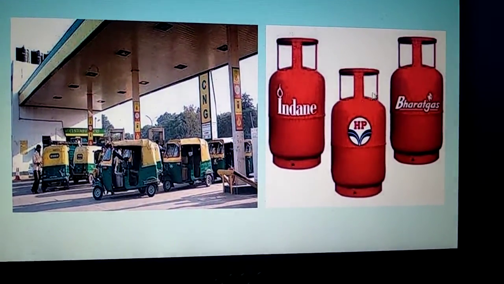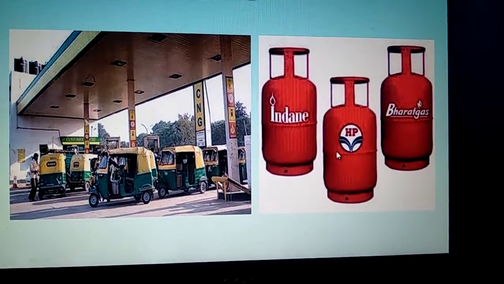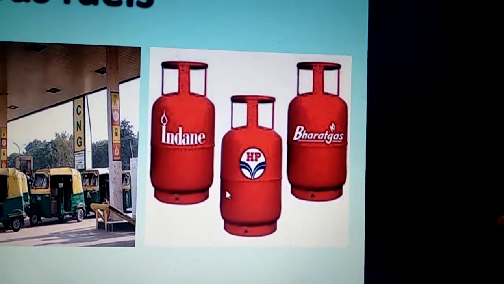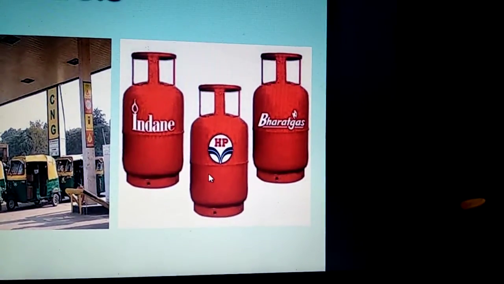Then we have fuel which we use at home for cooking purpose. This fuel is LPG, liquid petroleum gas.